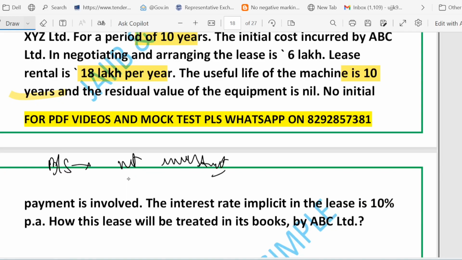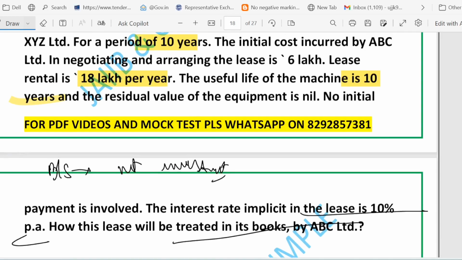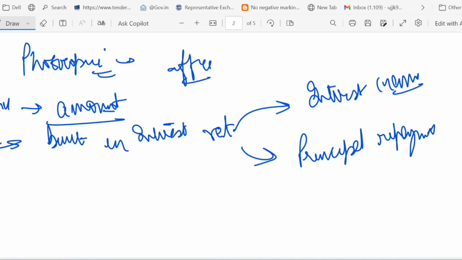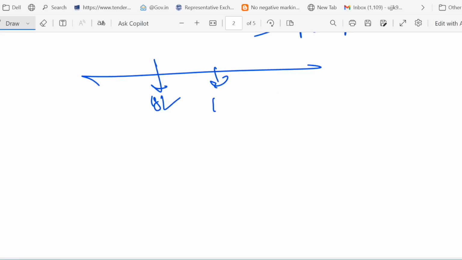Now the question is asking how this lease will be treated in the books by ABC Limited. Very good question, right? So apply this 10% discounting rate; the interest rate implicit in the lease is given as 10% per annum. What is the present value of the 10 annual payments of 18 lakh? For a period of 10 years, he will get 18 lakh per year. Think about it: first year 18 lakh, second year 18 lakh, until the 10th year 18 lakh. You have to find the present value of all of them.